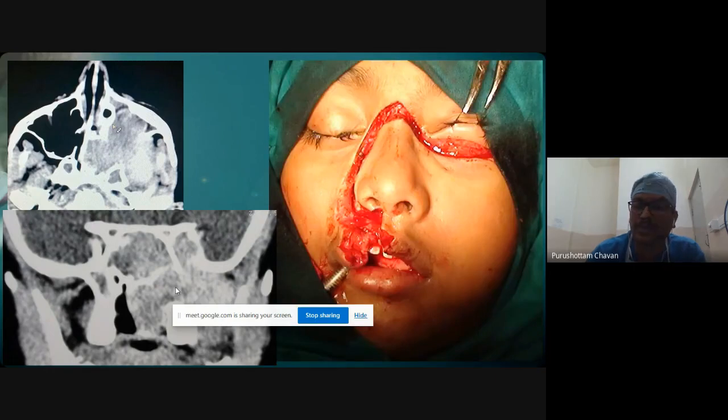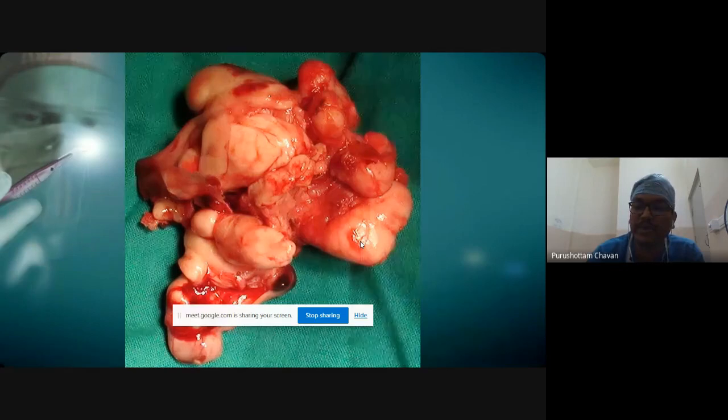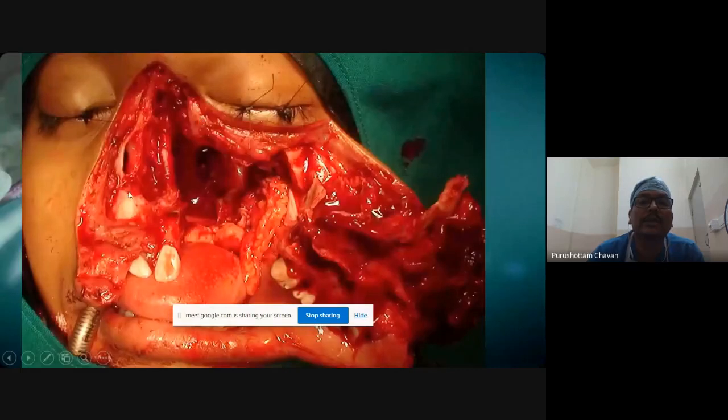So after embolization, this is how the incision was given, and a nasomaxillary swing was done, and this is the tumor, which was removed in toto without any breach over it. And this is the film. You can see the opposite side maxillary sinus. This is the nasal septum.